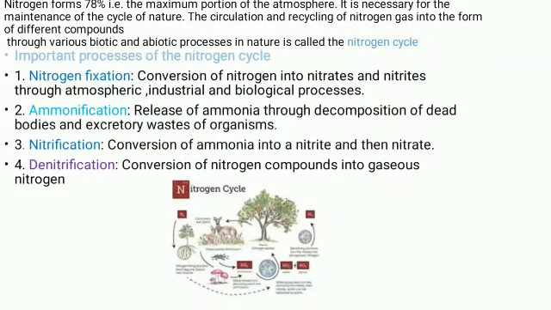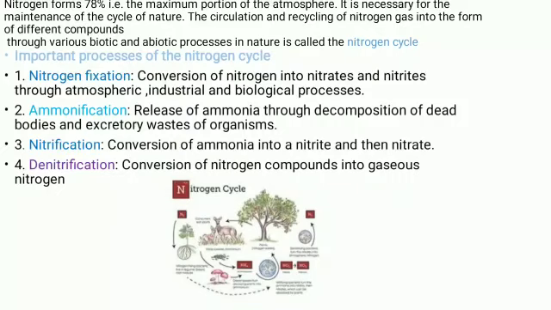So the nitrogen cycle is necessary for the maintenance of the cycle in nature. Biotic means living organisms, plants and animals, and abiotic are soil, etc. So this circulation is called the nitrogen cycle.